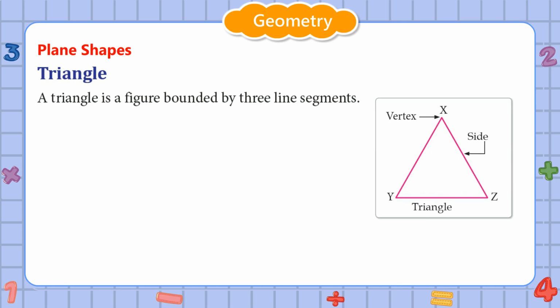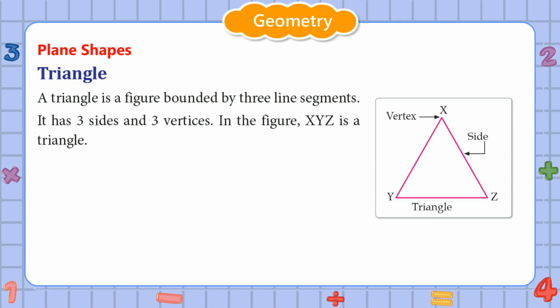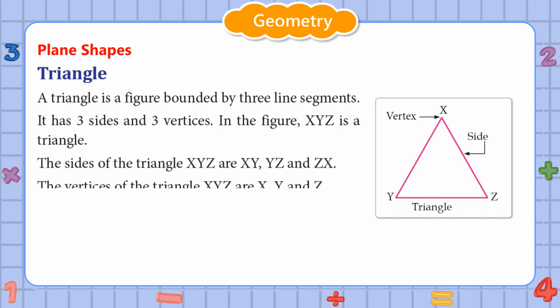Triangle. A triangle is a figure bounded by three line segments. It has three sides and three vertices. In the figure, XYZ is a triangle. The sides of the triangle XYZ are XY, YZ and ZX. The vertices of the triangle XYZ are X, Y and Z.